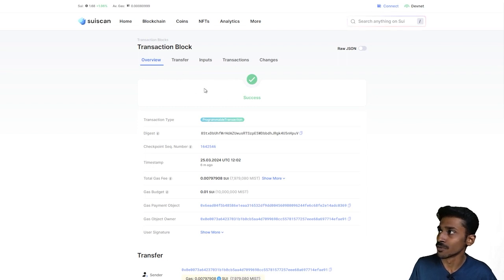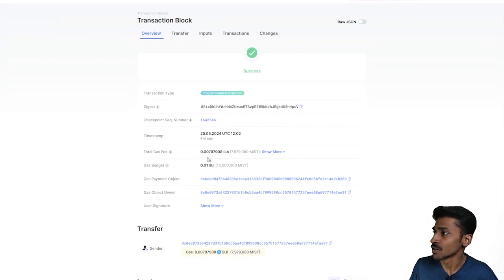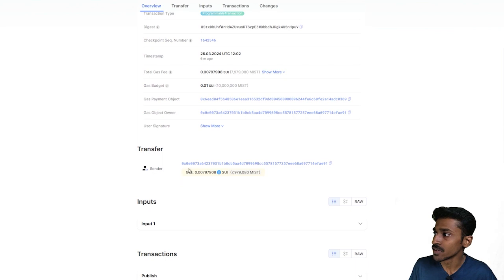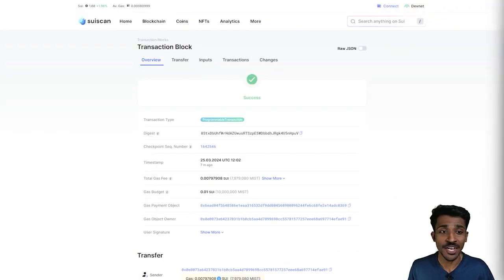In a minute's notice, there you go. So you can see the overview of our smart contract here. It's a success. The total gas fee, gas budget, and a bunch of things. And the sender is also specified over here. You can check whether this is the same address that you had used to publish this. And there you go. Our smart contract is live and kicking in the Sui DevNet.